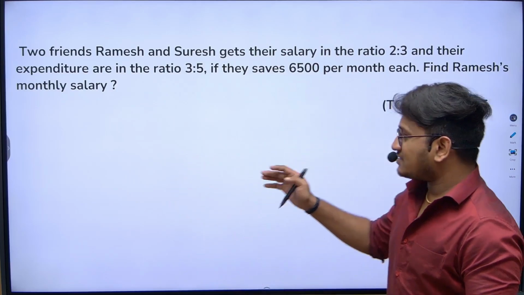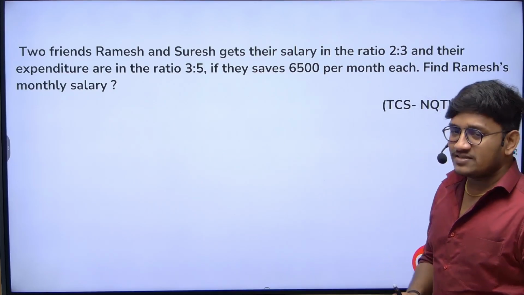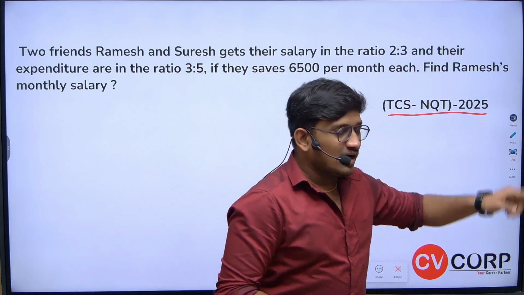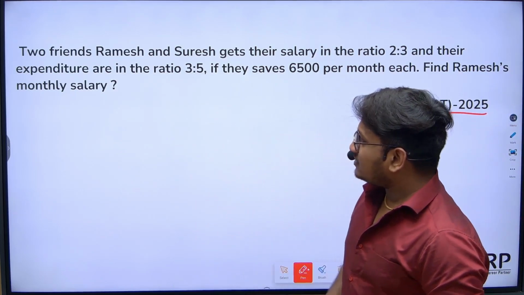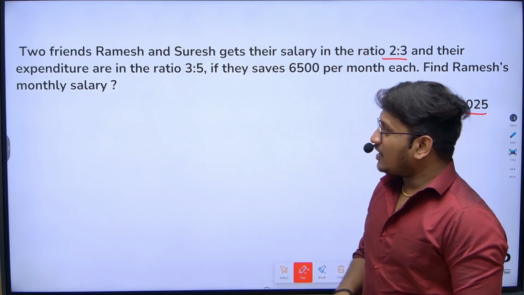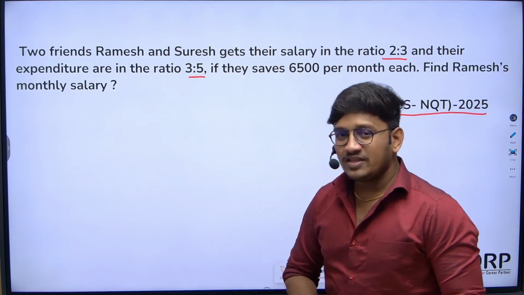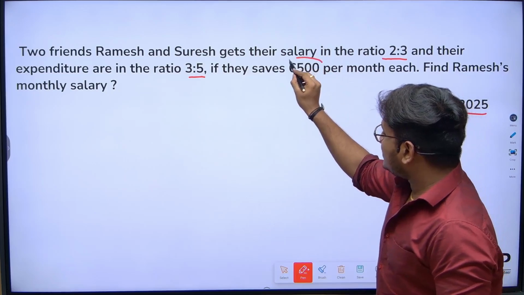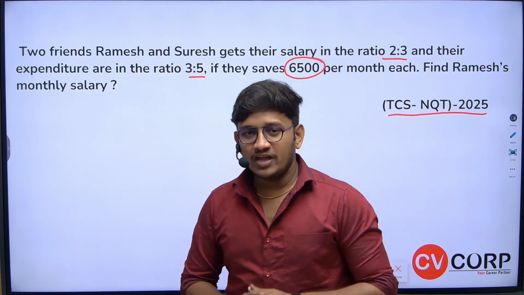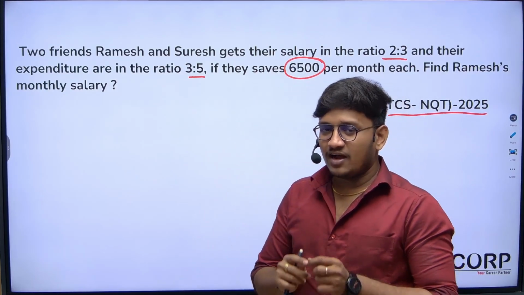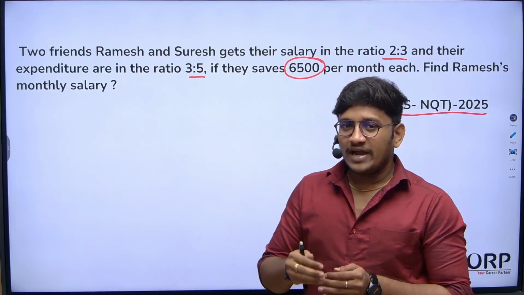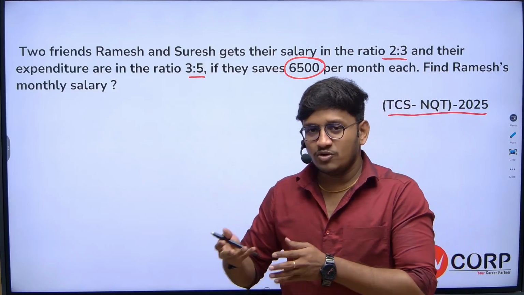Let's try to solve this particular question. This was exactly asked on the 20th March slot of TCS NQT. Let's read out the question. Two friends, Ramesh and Suresh, get their salary in the ratio 2:3, and their expenditure is in the ratio 3:5. If they save 6,500 rupees per month, find Ramesh's monthly salary. I have seen the same question in 2 different slots that students are experiencing. Might be you will get the same type of question in your upcoming slot.